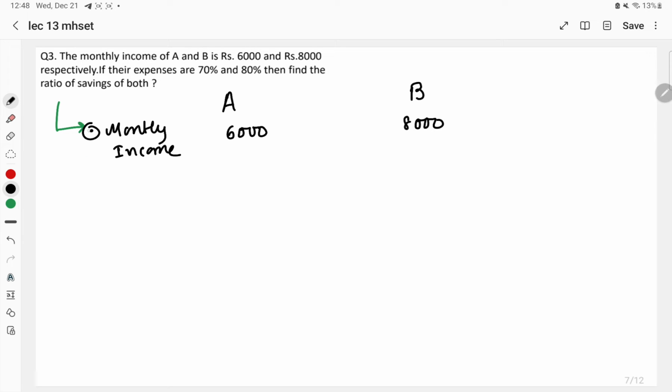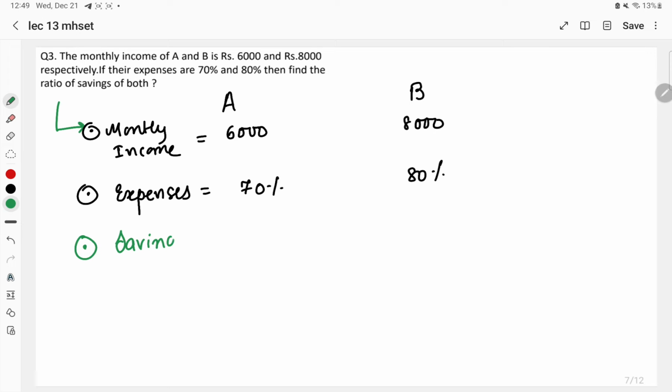They have also given us the second thing over here, that is expenses. Expenses is 70% for A, and for B it is 80%. At the same time, the third thing is savings. Ma'am, savings is not given in the question, so how to find it out? So for example, whatever the income is, consider it as 100%. If we consider this as 100%, how much is going into expenses? 70%.